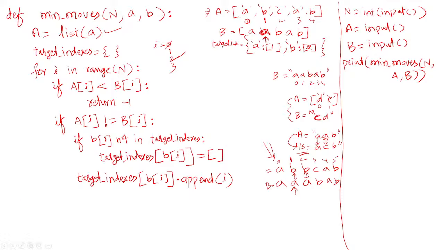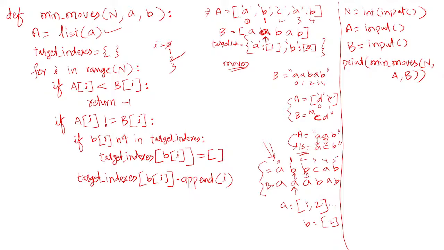Then what we need to do now is perform the moves. Count how many moves you need to perform. Sometimes, from this example, since there are only 2 characters to be replaced, you can directly count the keys and return 2. But in this case, A needs to be replaced at 2 indices, like 1 comma 2, and B needs to be replaced at some.